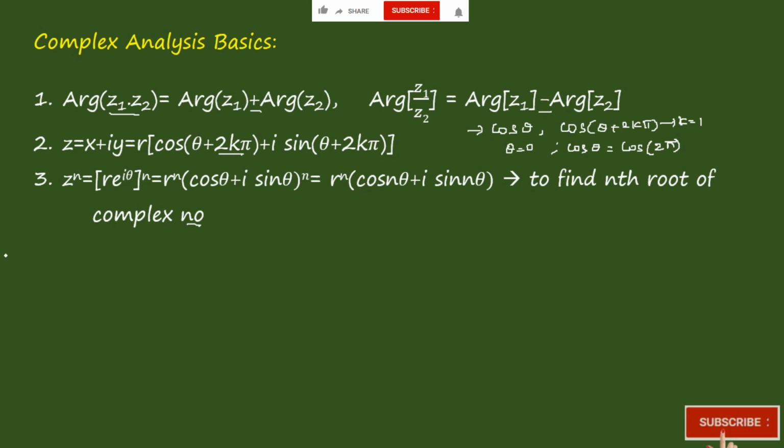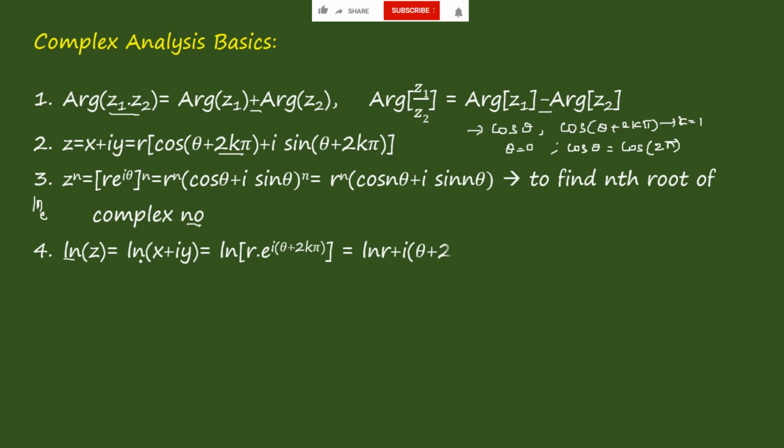Okay, coming to the next one. When you have a log, it is ln, at base e, of z, which is equal to ln of r into e power i (theta plus 2k pi). You can write this in the form of ln r plus i (theta plus 2k pi).